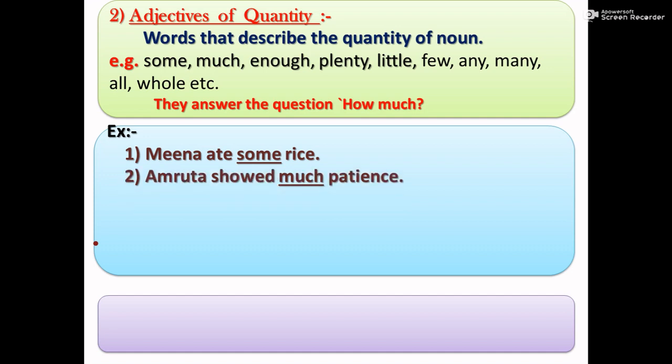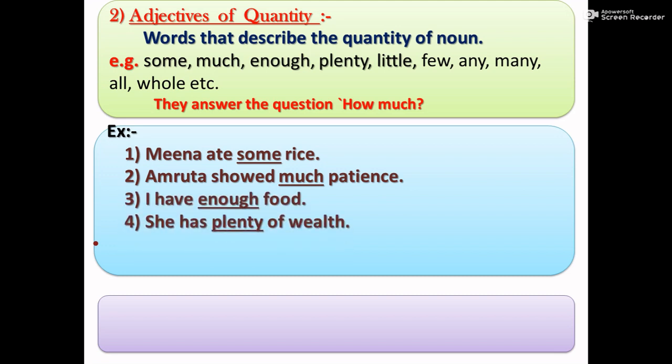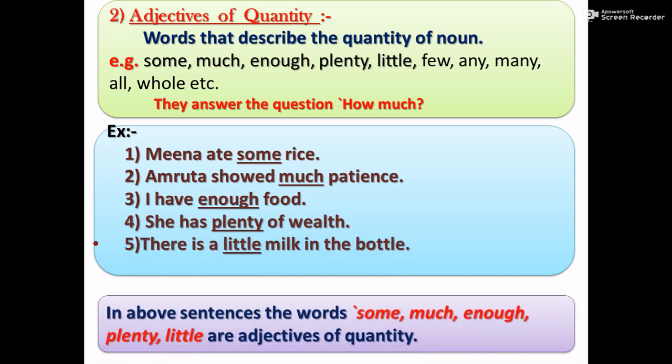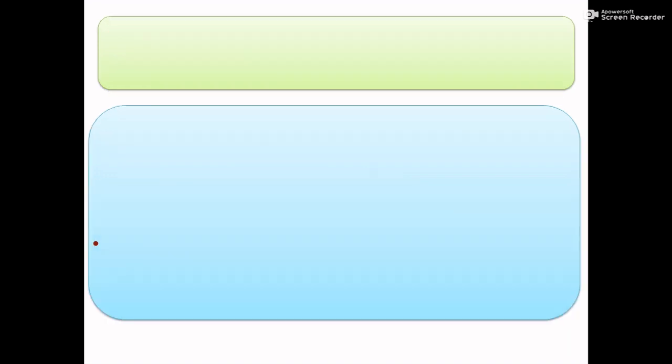Second sentence, Amruta showed much patience. Third sentence, I have enough food. Fourth, she has plenty of wealth. Fifth, there is a little milk in the bottle. In the above sentences, the underlined words some, much, enough, plenty, little are adjectives of quantity.